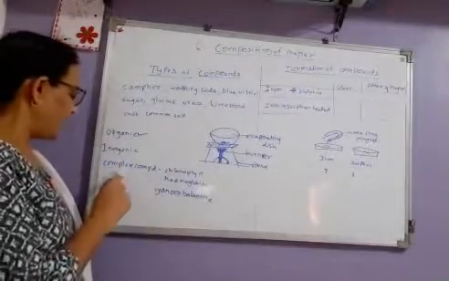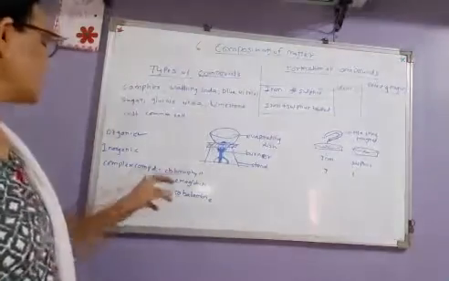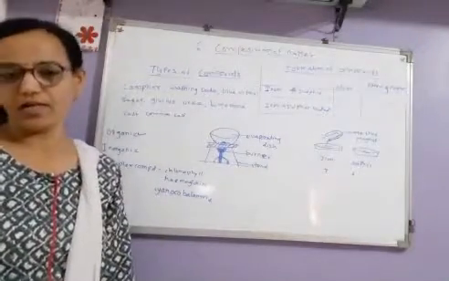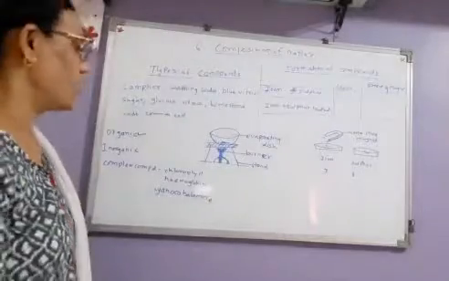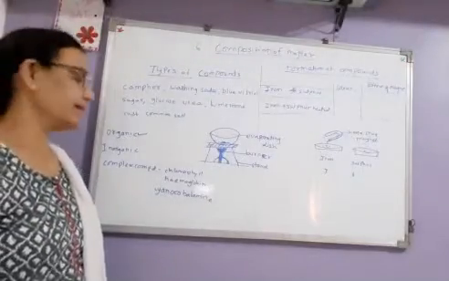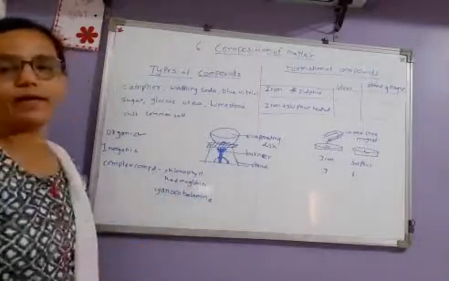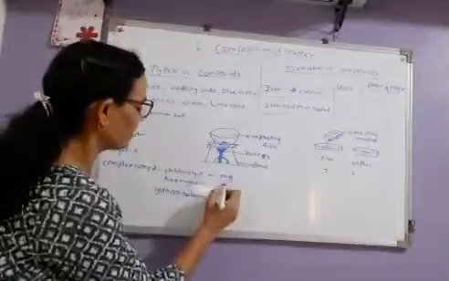Apart from that, in addition to this, third type of compounds called as complex compounds. So complex compounds has complex structure having more than one atom, and in the center of this structure one metal atom is present. Examples are chlorophyll. Chlorophyll is a complex compound. It contains magnesium as a metal in between the structure.